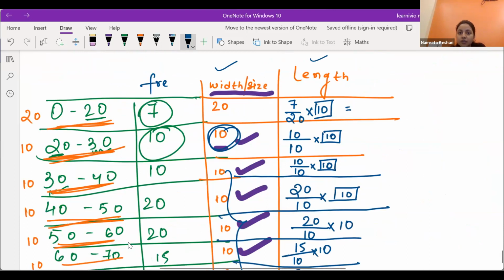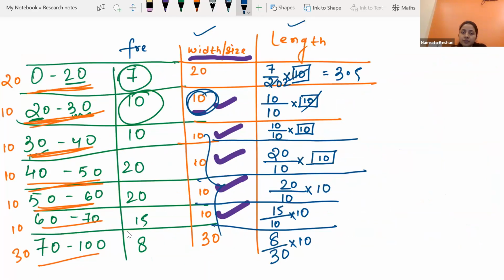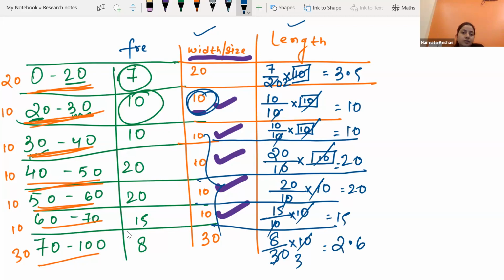Here we will be getting 10, 2 times 20, 7 by 2 means 3.5. This will be just 10, this will be just 10, this will be just 20, this will be just 20, this will be just 15, like this. So this is what we are getting.